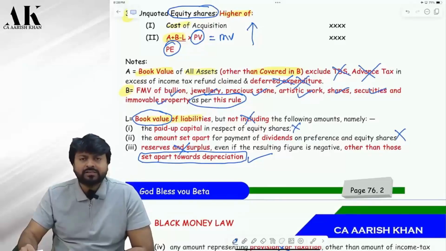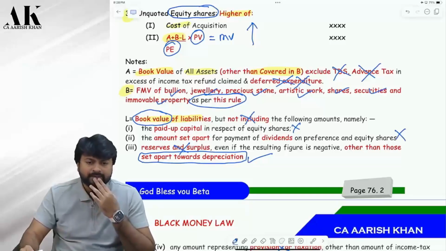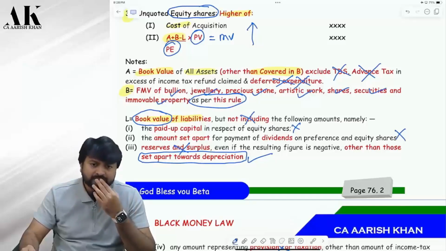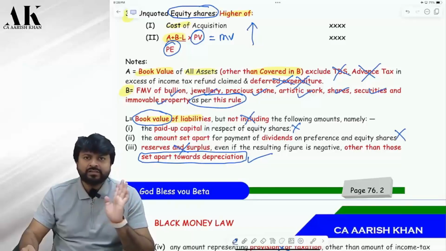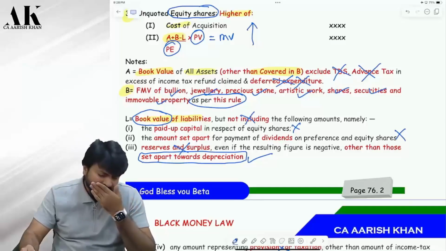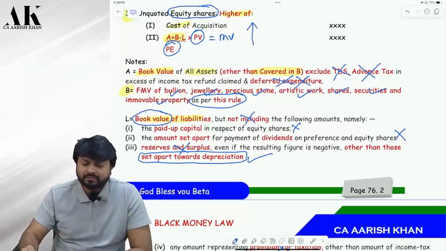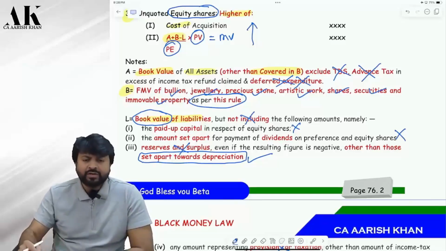So how many categories of assets are over? What was the first? Personal effects, bullion, jewelry. For personal effects, what will you do? Cost or NRV, whichever is higher. Then the second one was listed shares and securities. For that, you will take cost or average price on 1st April, correct? And then unquoted equity shares.